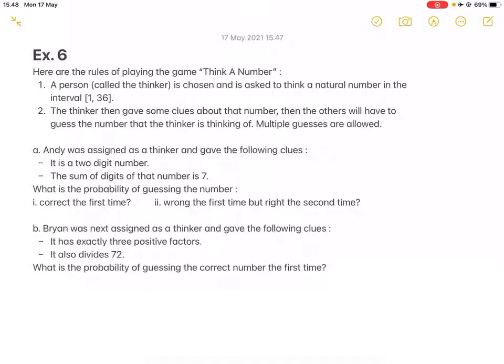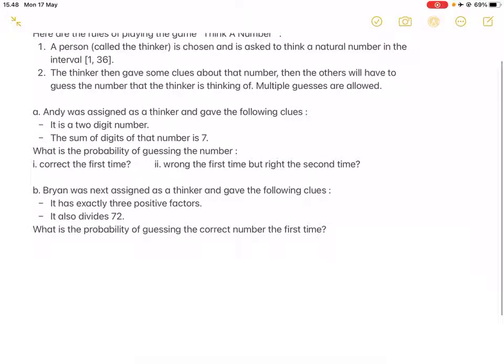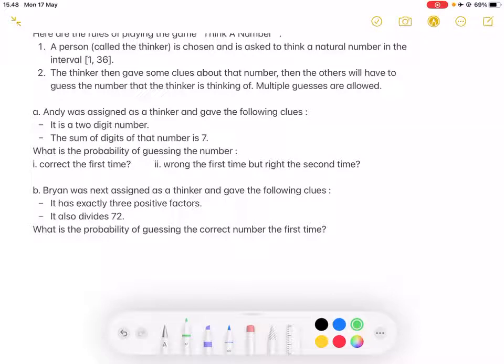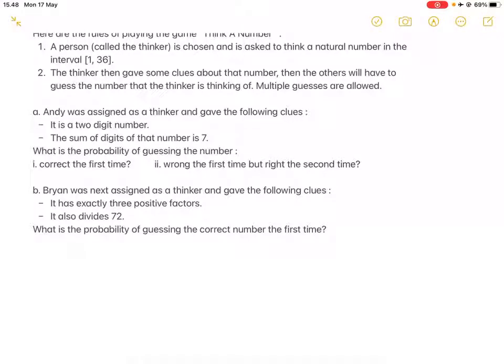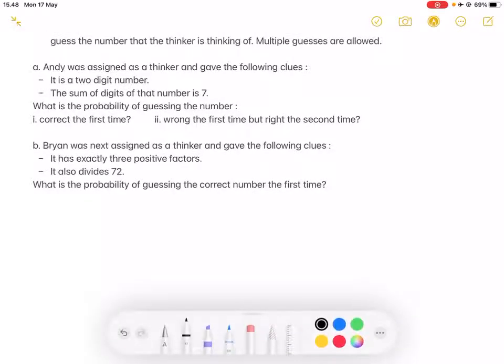Then the others will have to guess the number that the thinker is thinking of, and multiple guesses are also allowed. So for part A, the thinker is assigned and he gave the following clues. First, it is a two-digit number, and the sum of digits of that number is 7. So, what is the probability of guessing the number correct the first time, and wrong the first time but right the second time?